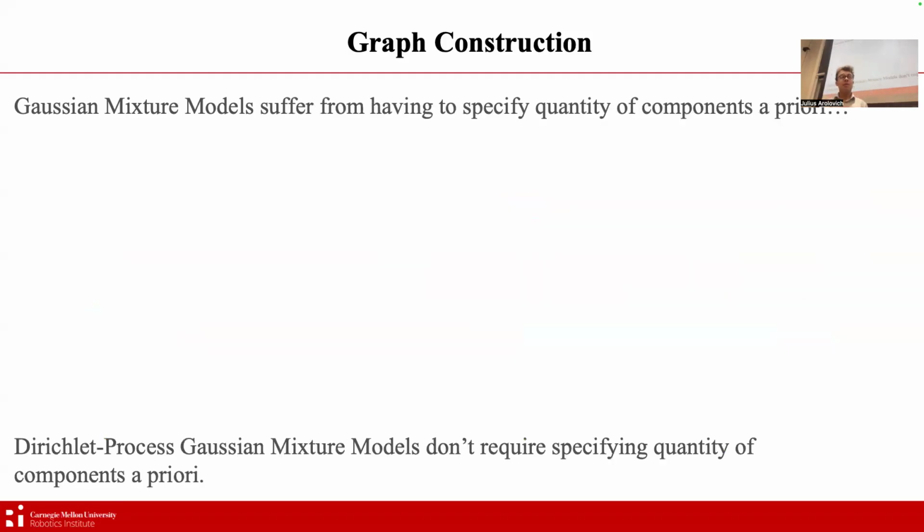Now, there is a problem with the vanilla version of Gaussian mixture models, and they suffer from having to specify the quantity of components that you want a priori, so prior to actually fitting the model. And that's not ideal because, first of all, you'd be guessing. And second of all, it's a parameter that we like to avoid if we can. And we can, by having a slight addition. So Dirichlet process Gaussian mixture models don't require specifying the quantity of components a priori. And so that's what we end up using.